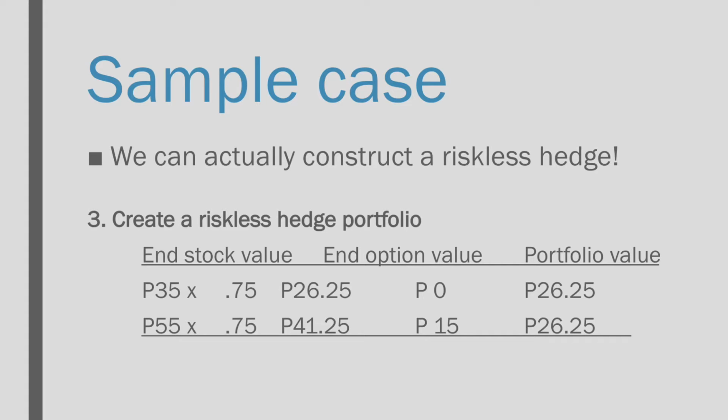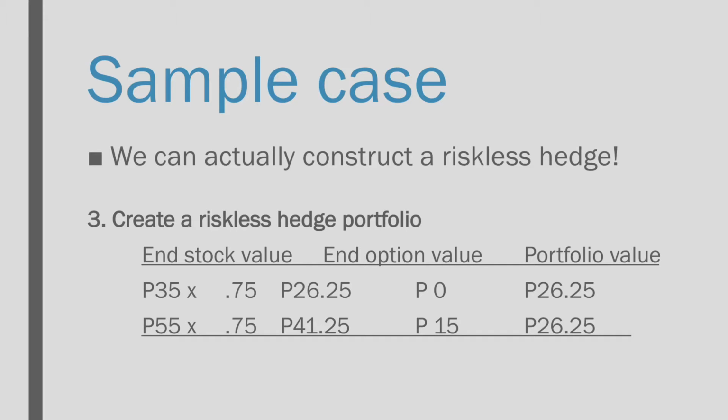Second possible outcome, the stock price is 55. Considering that there is only 0.75 of the stock, that would translate to 41.25. Under this scenario, however, the option value at the end will be 15. That is the exercise value. Considering that there is a 15 pesos value for the holder of the option, this would be negative 15 considering we are the seller of the option. 41.25 minus 15, the portfolio value would be